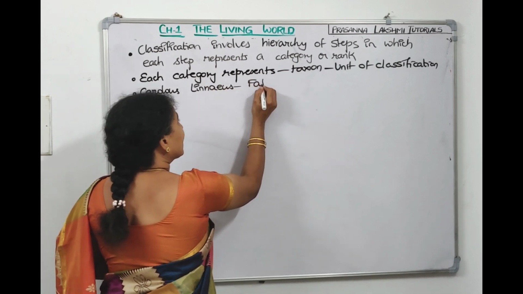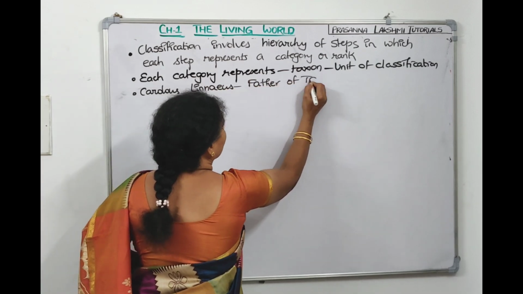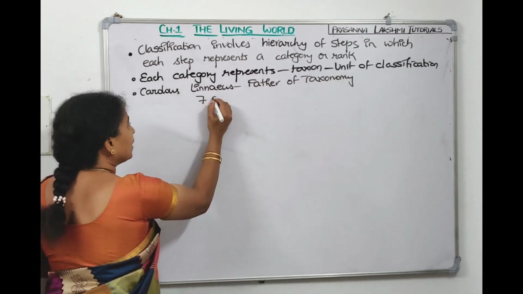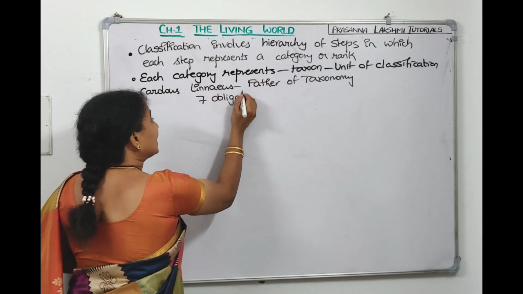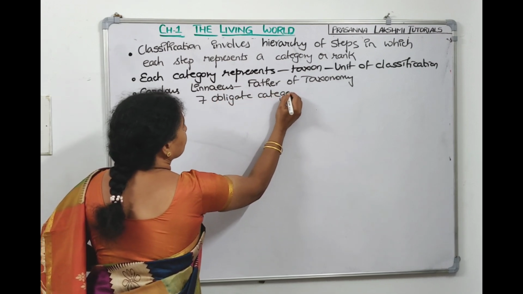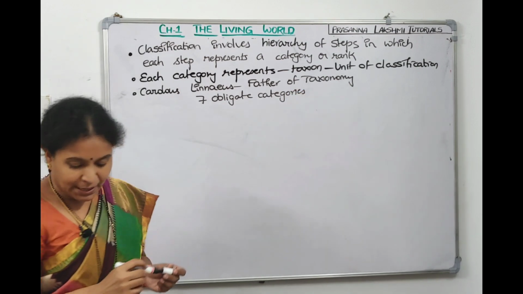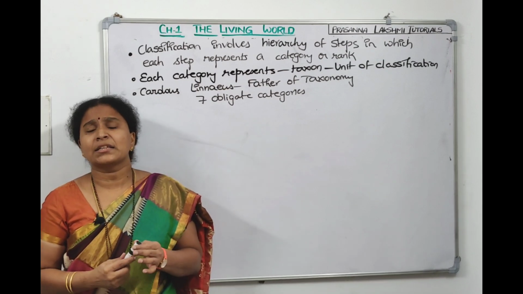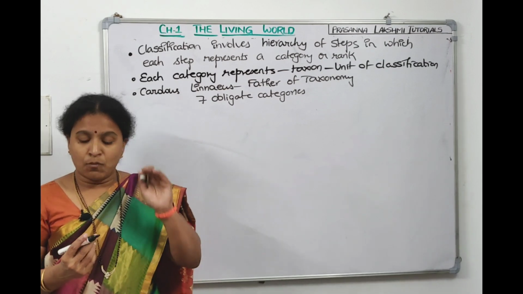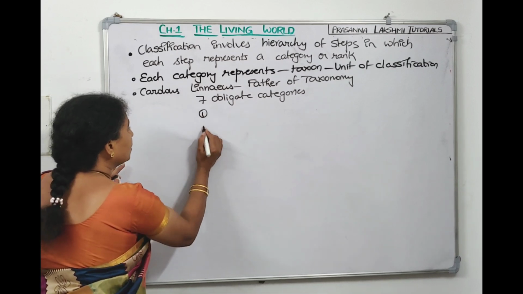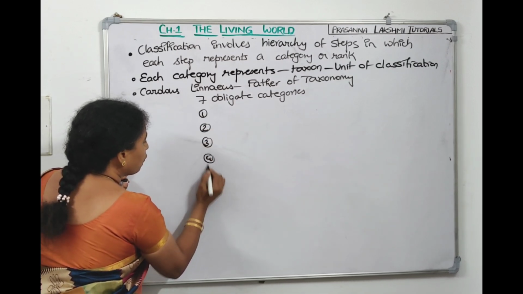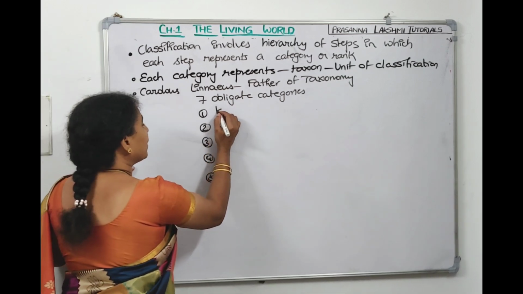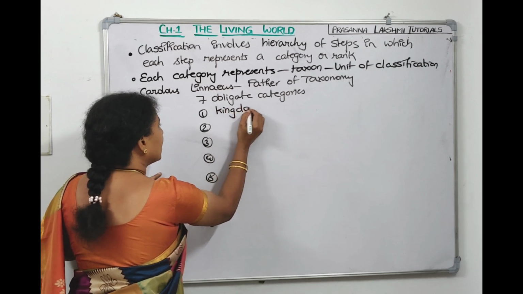Carolus Linnaeus, who is considered the father of taxonomy, proposed 7 obligate categories, 7 compulsory categories, 7 compulsory taxons or ranks. What are those 7? The first one is kingdom, the highest one.